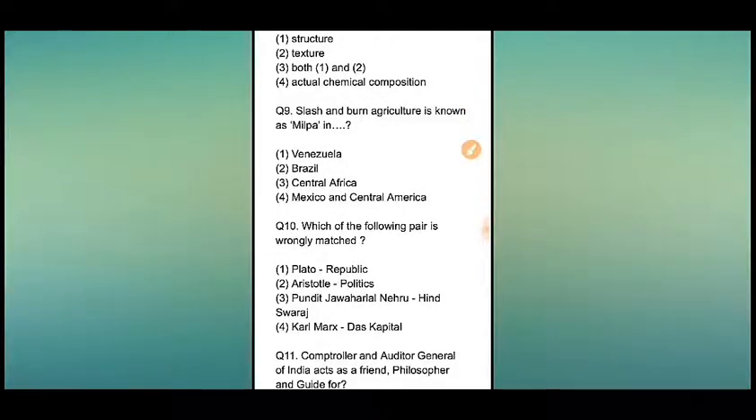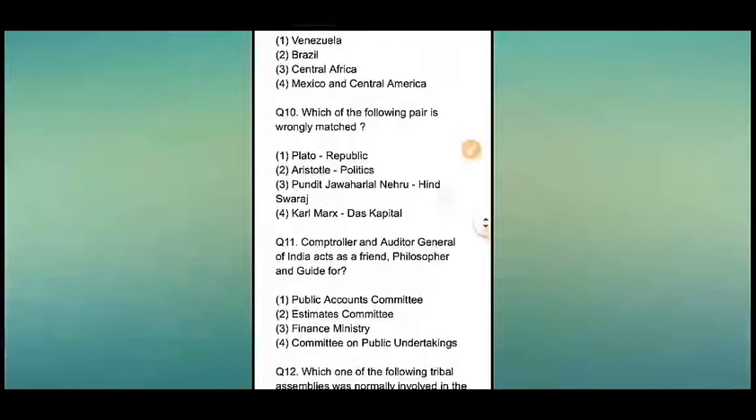Question number 9. Slash and burn agriculture is known as milpa in dash. In which country? It is asked in which country. Okay, 4 options: Venezuela, Brazil, Central Africa, Mexico and Central America. So from the 4 options, the answer will be number 4, that means Mexico and Central America. Now question number 10.